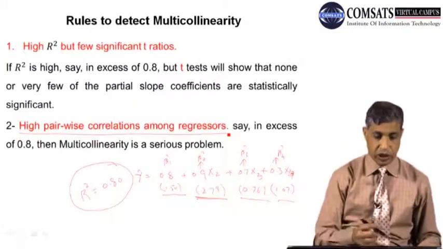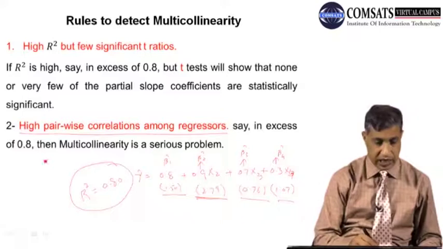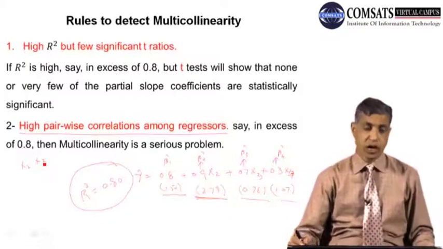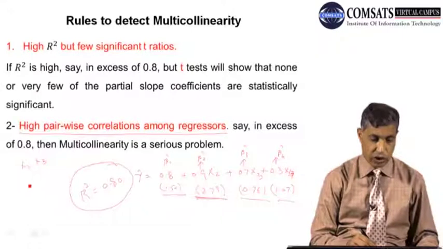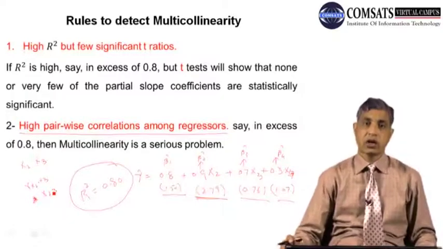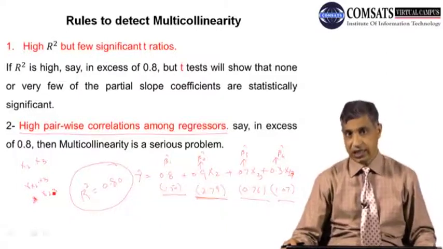For example, in the same model, I want to see whether x2 and x3 are multicollinear. So I would like to see the coefficient of correlation between x2 and x3, also written as r23. r23 means the correlation coefficient between the second regressor and the third regressor.